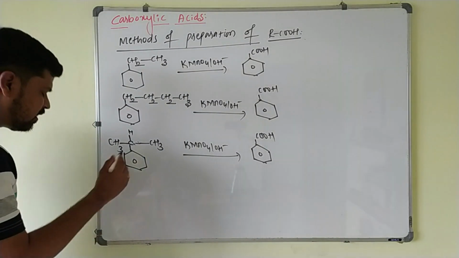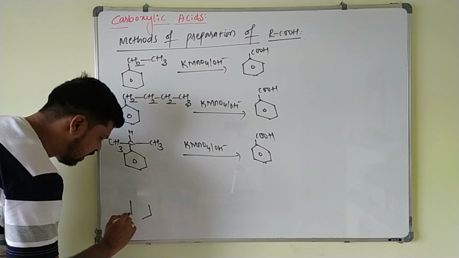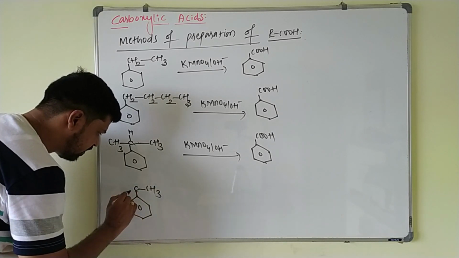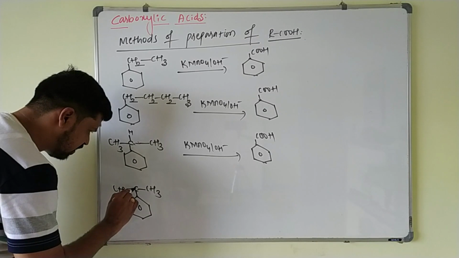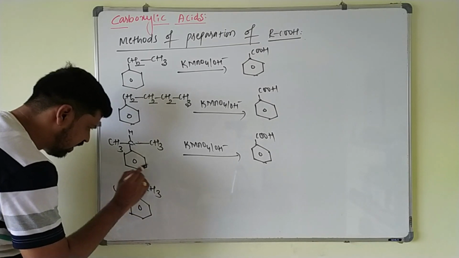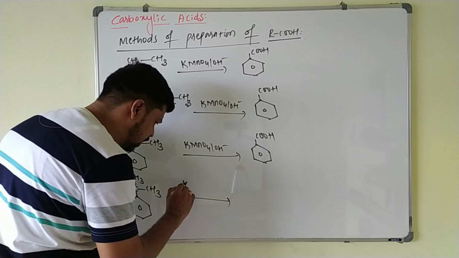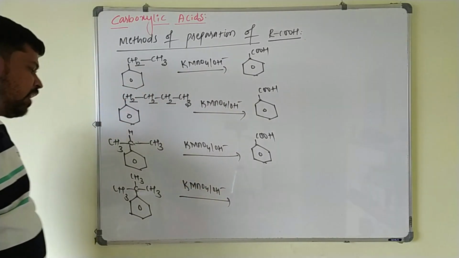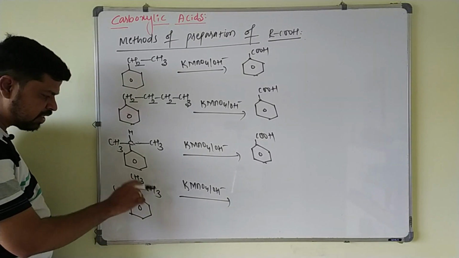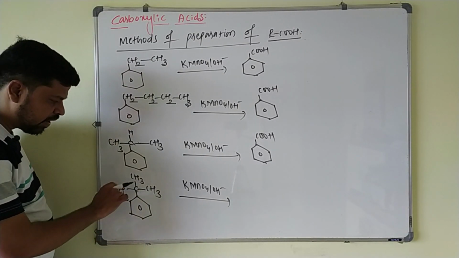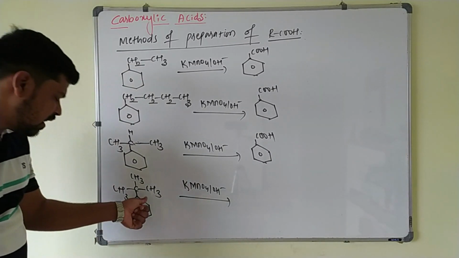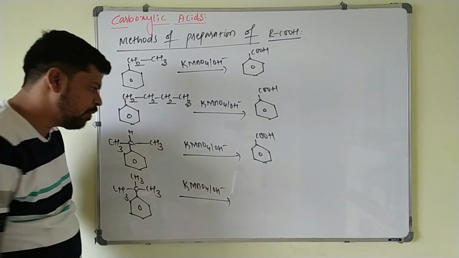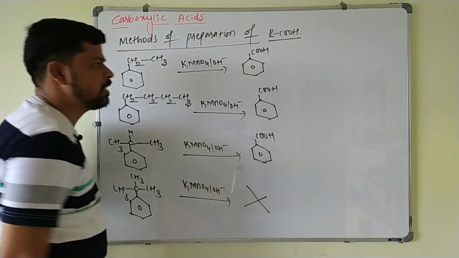Next, if you take a tertiary alkyl group present on the benzene ring, this is your CH3, this is CH3 and this will be CH3. Again this on treating with alkaline KMnO4, what happens here? This carbon atom is a tertiary alkyl group. Here it does not have any oxidizable hydrogen. So this tertiary alkyl group present on the benzene ring will not be affected by the alkaline KMnO4. So here oxidation will not take place.